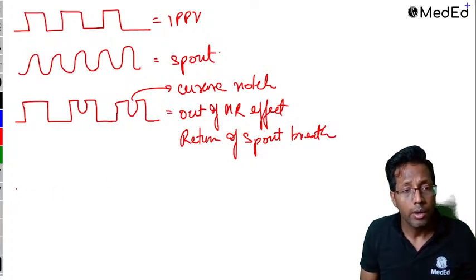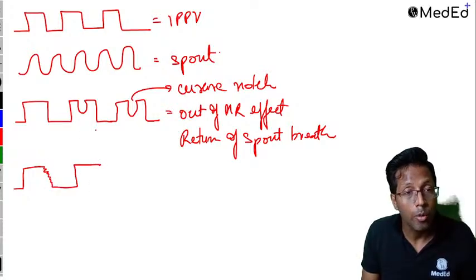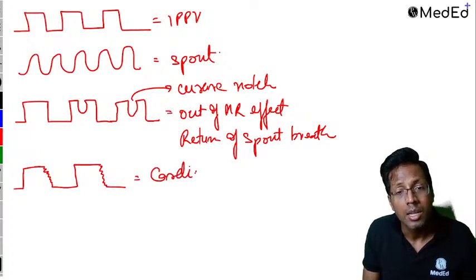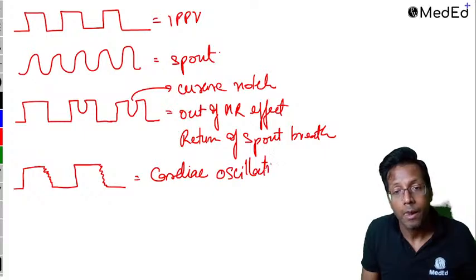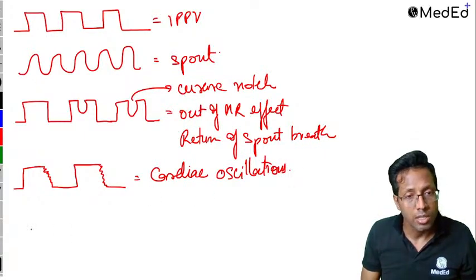Okay, and then there is this graph which tells you something about inspiration. This was all about expiration till now. This is something about inspiration. This is called cardiac oscillations, seen in people with thin chest wall. Cardiac oscillations seen in patients with thin chest wall. Last.